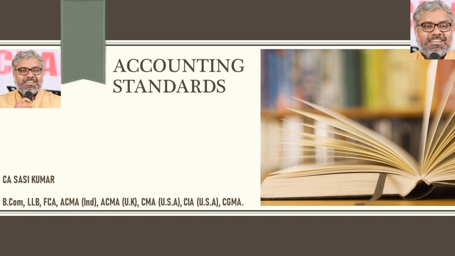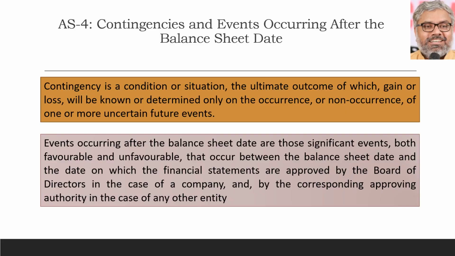Today let us discuss Accounting Standard 4, that is contingencies and events occurring after the balance sheet date. If we split this standard into two parts, one is contingencies, the second is events occurring after the balance sheet date. We are not going to discuss contingencies much because AS4 also did not focus much on that part.